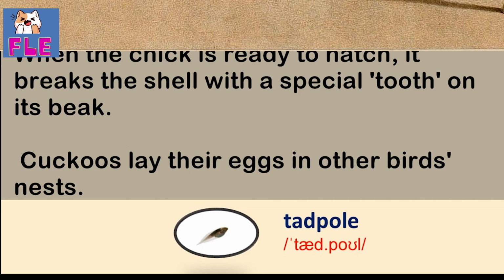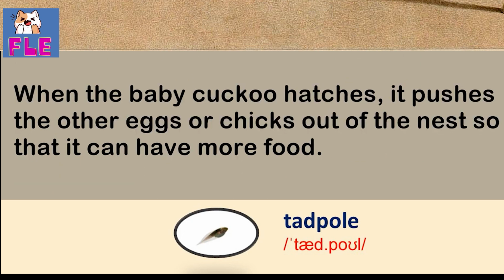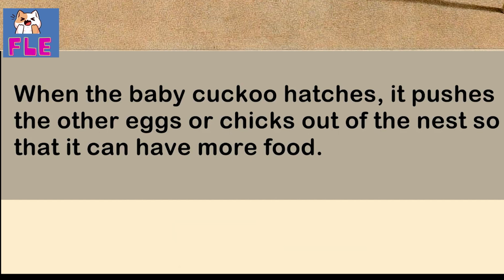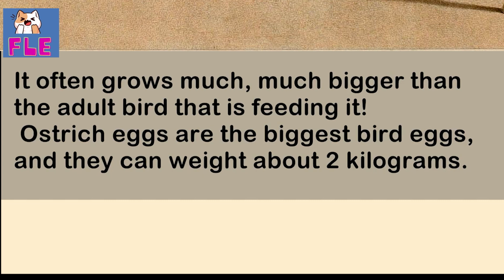Cuckoos lay their eggs in other birds' nests. When the baby cuckoo hatches, it pushes the other eggs or chicks out of the nest so that it can have more food. It often grows much bigger than the adult bird that is feeding it.